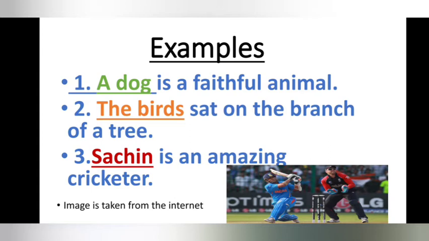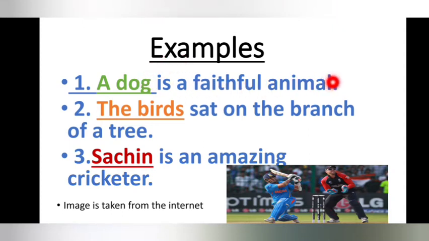Is a faithful animal is something more said about the subject, so this part is called the predicate. The part which names the person or the thing, a dog, is the subject, and the part from here to the end of the sentence, is a faithful animal, is the predicate.